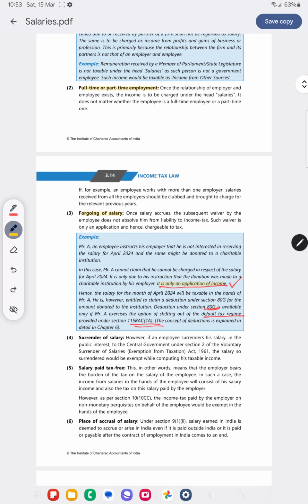Surrender of salary. There may be a case where I surrender my salary to the Central Government. In such a case, the salary would be exempt.